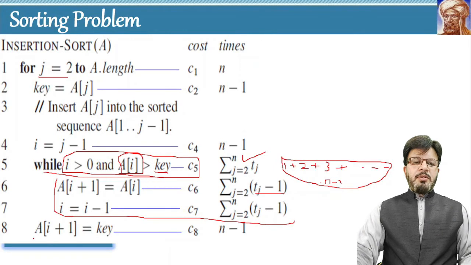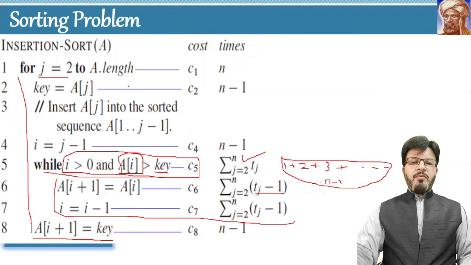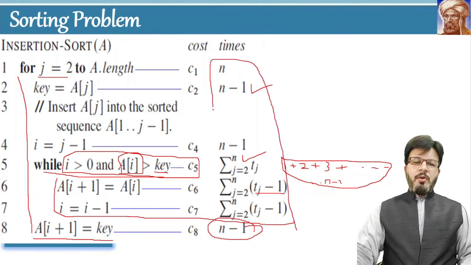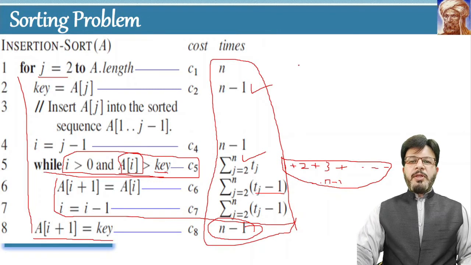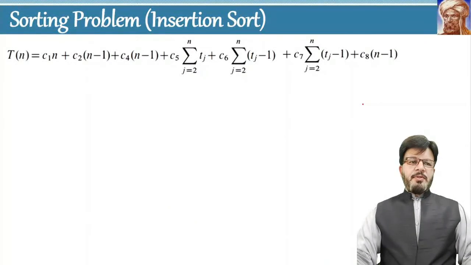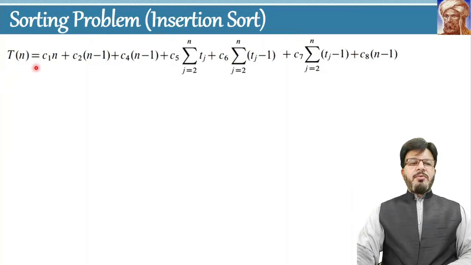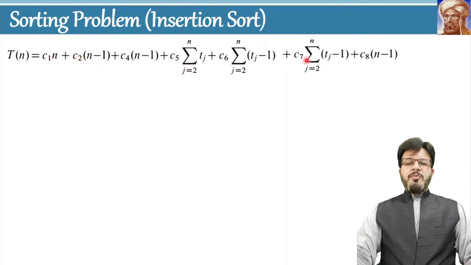And finally, this instruction is in the for loop. As the for loop will run n minus 1 times, this instruction will also execute n minus 1 times. Now we have to sum up all these numbers to find the complexity function of this algorithm. So what is the complexity of this algorithm? Here is the answer. T of n is equal to some constant times n plus some other constant times n minus 1, and all these terms are summed up after multiplying with different constants.